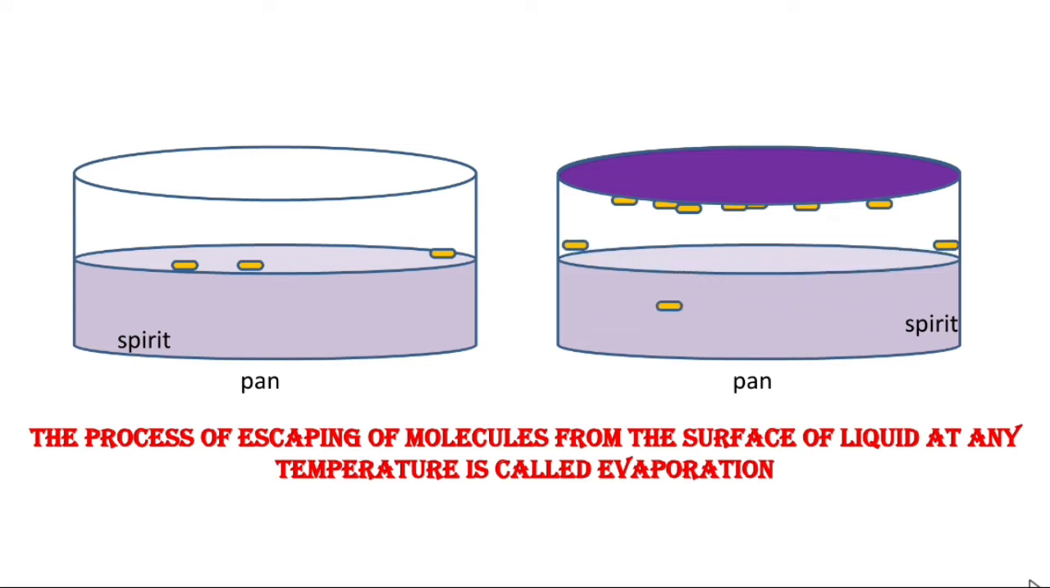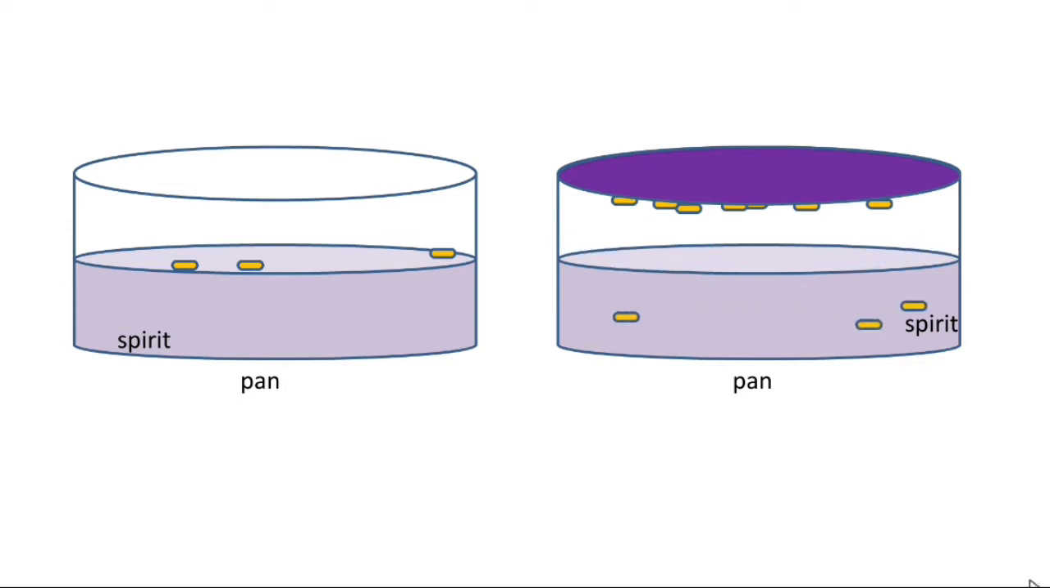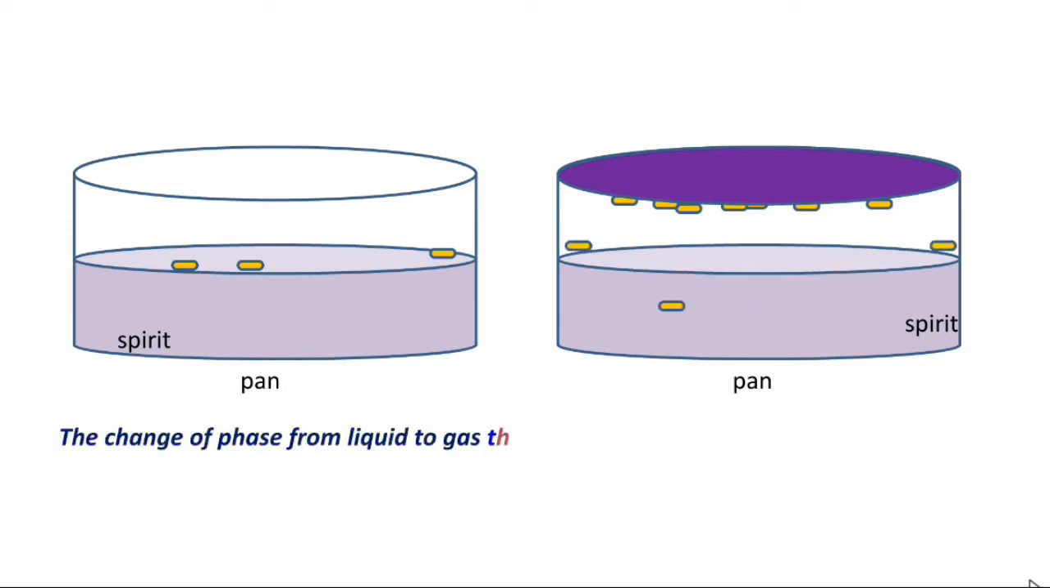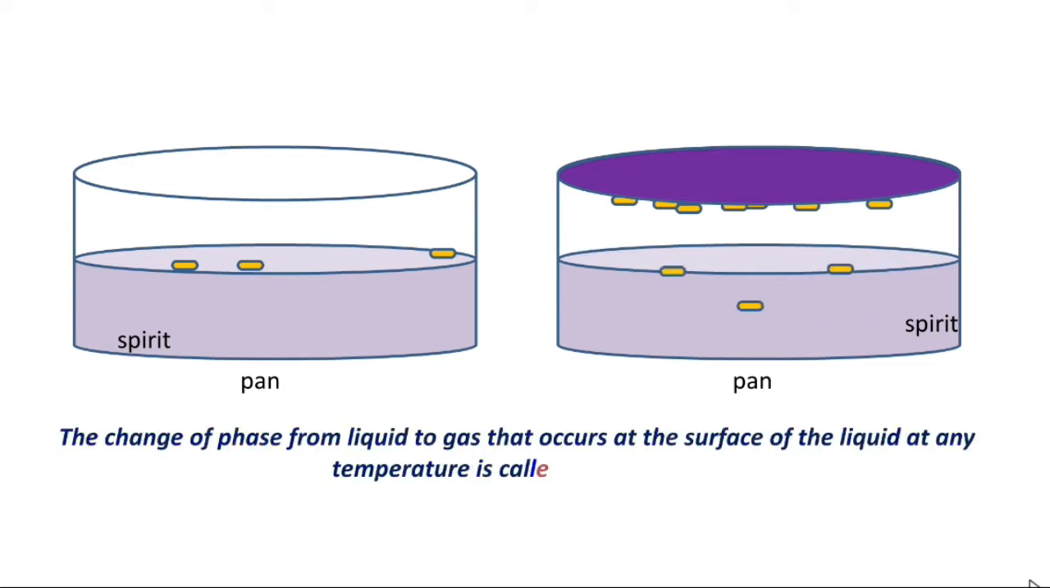From where is it escaping? From the surface of the liquid. At what temperature? At any temperature. So the process of escaping of molecules from the surface of a liquid at any temperature is called evaporation. Or in other words, we can say it is the change of phase from liquid to gas that occurs at the surface of a liquid at any temperature.